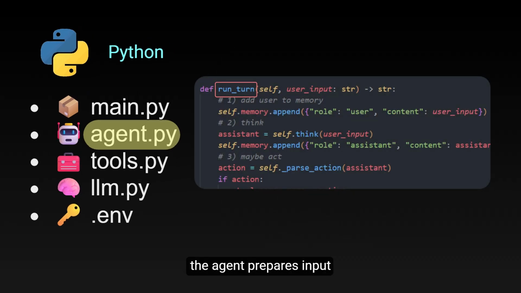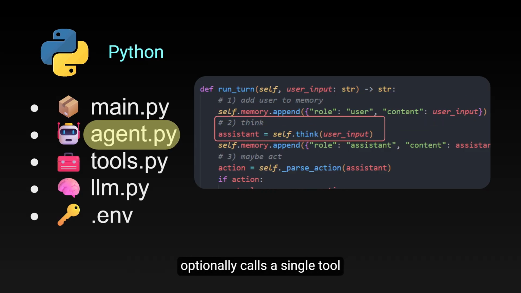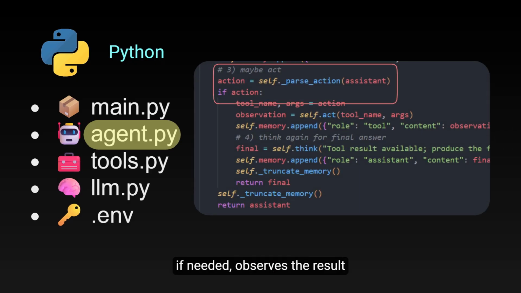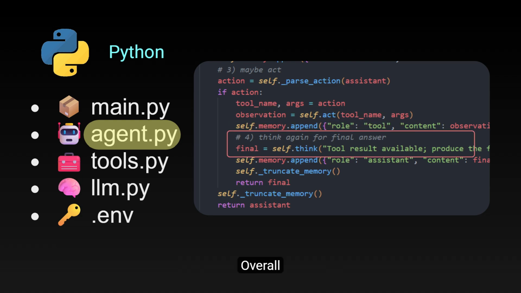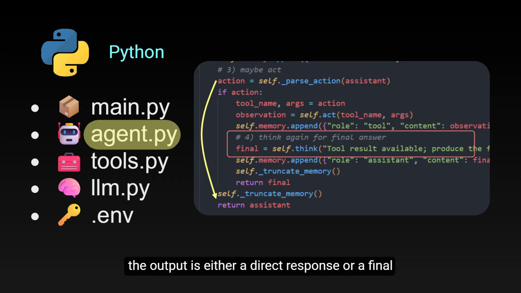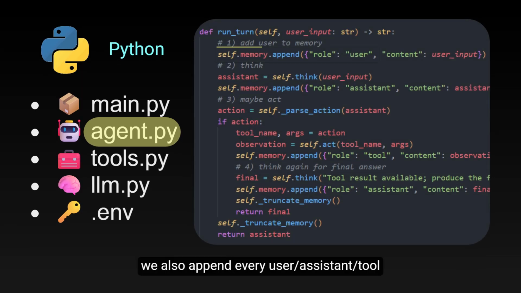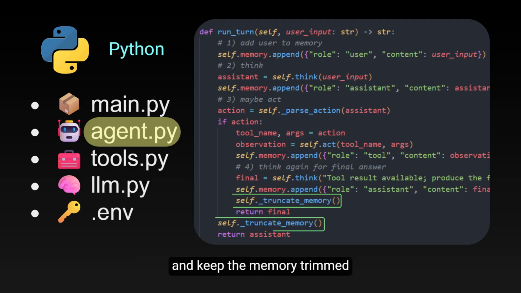For each run or turn, the agent prepares input, including the latest user message, along with a compact working memory. It then thinks for a while, optionally calls a single tool if needed, observes the result, and produces its final reply. Overall, the output is either a direct response or a final answer after the tool has run. And you can see, we also append every user, assistant, and tool message to the working memory and keep the memory trimmed so that the context stays lean and efficient.